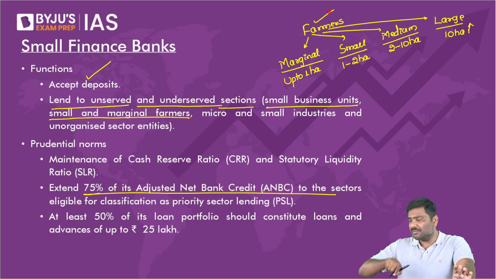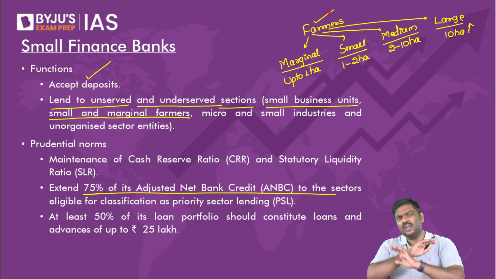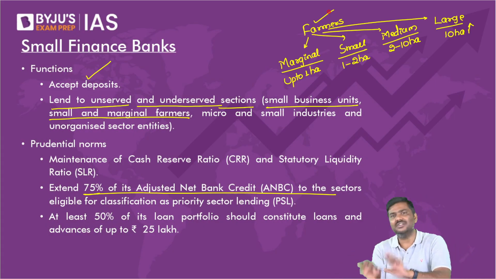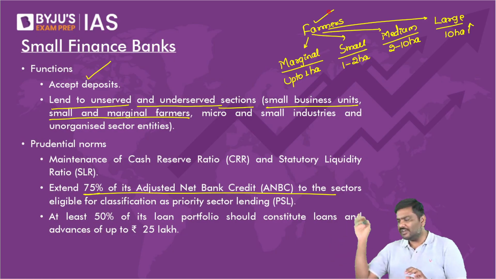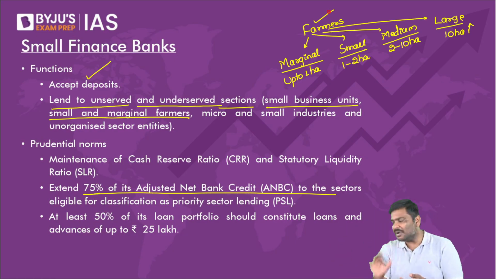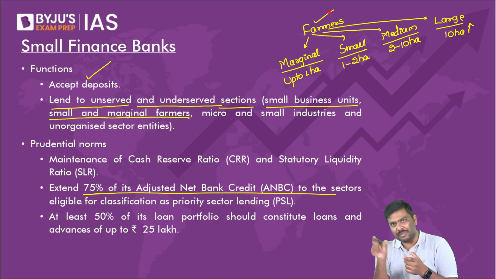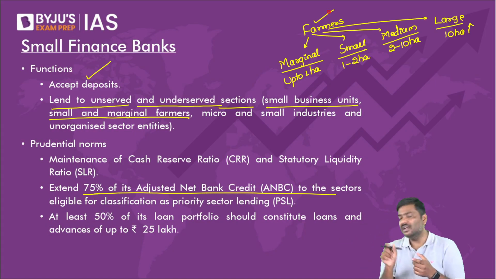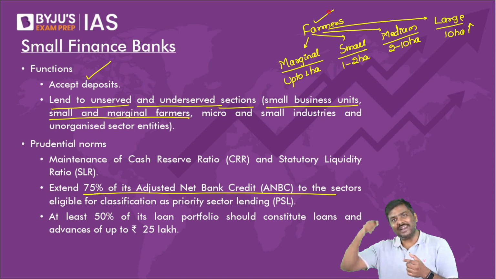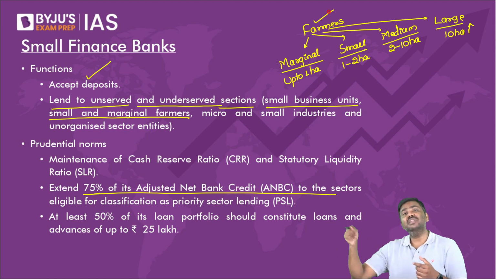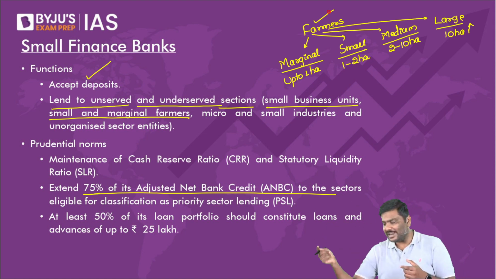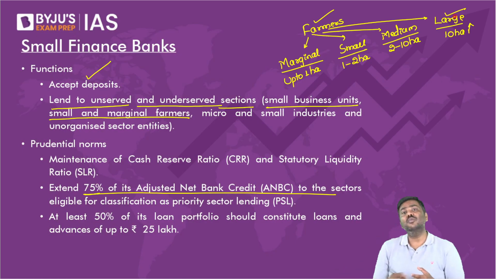Farmers, please remember this. Very often, whenever you talk about the agriculture sector, you will come across this classification. Marginal means you are cultivating on a piece of land up to 1 hectare. Small means more than 1 hectare up to 2 hectares. Medium means more than 2 hectares up to 10 hectares. And large means more than 10 hectares.